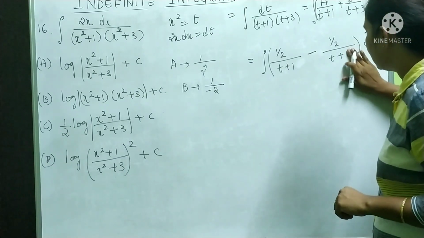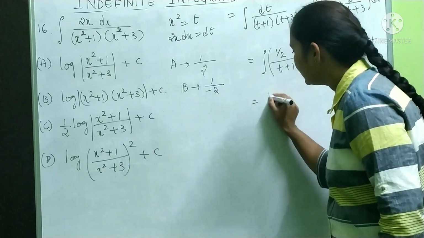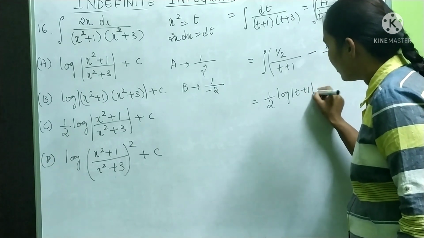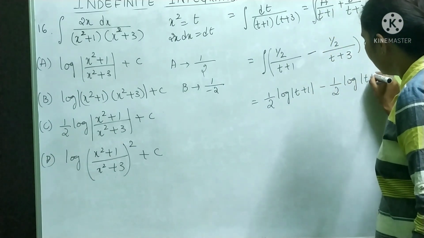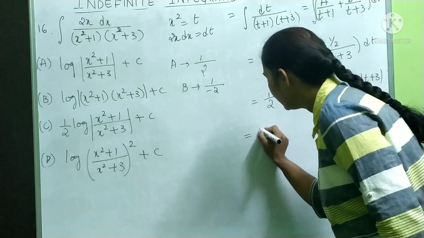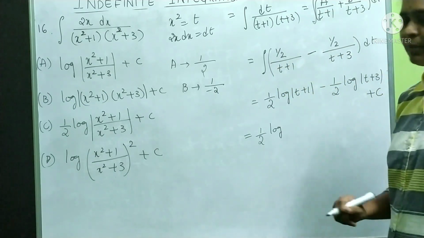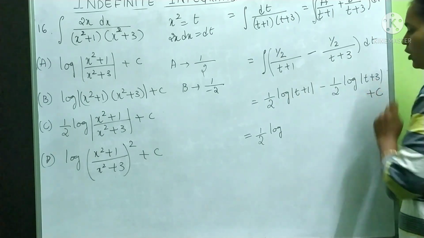So now, this is 3. See here. This is equal to 1 by 2 log mod t plus 1 minus 1 by 2 log mod t plus 3 plus c. 1 by 2 is common. Take outside. 1 by 2 log. If you remove 1 by 2, that is common if you take, it looks like log a minus log b.